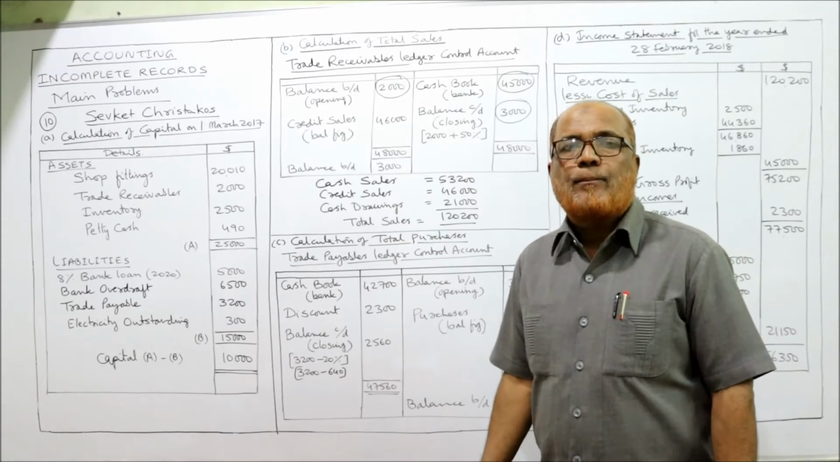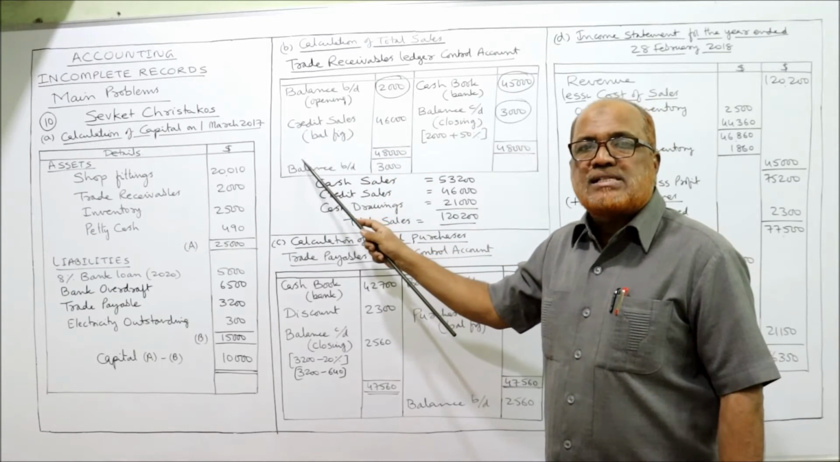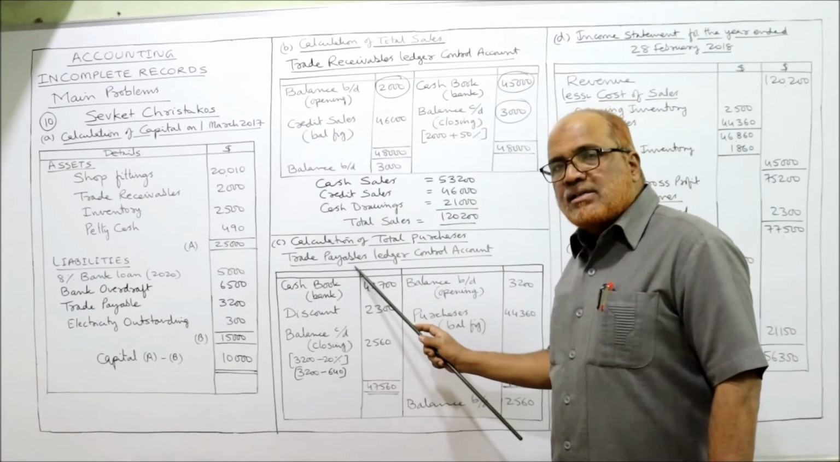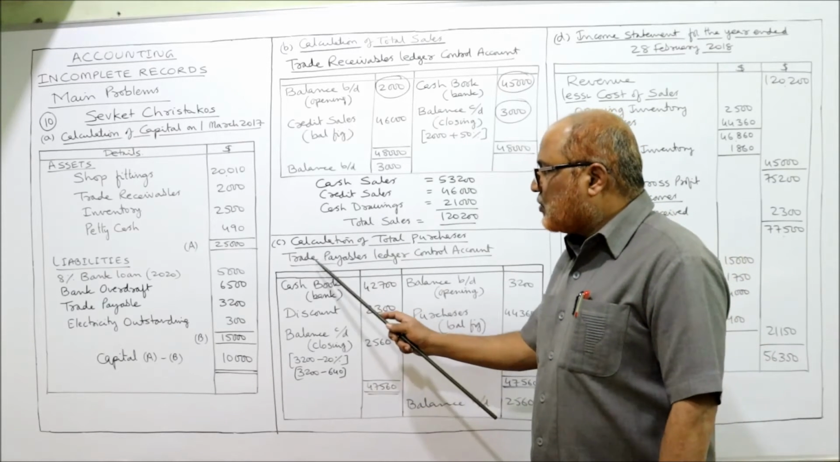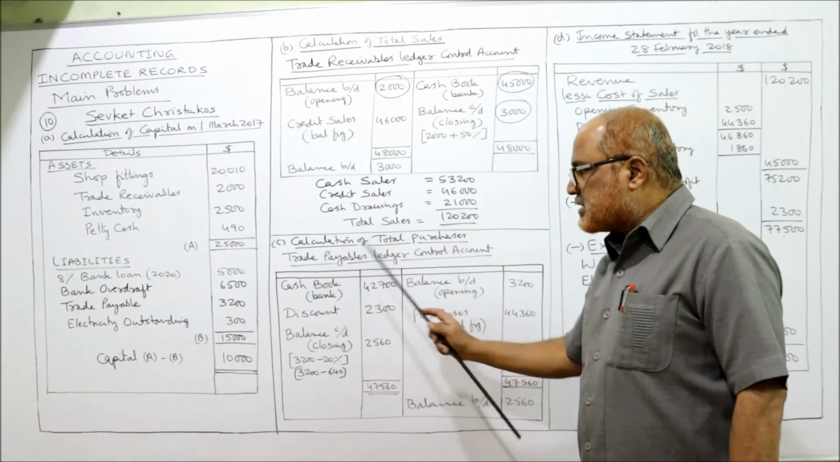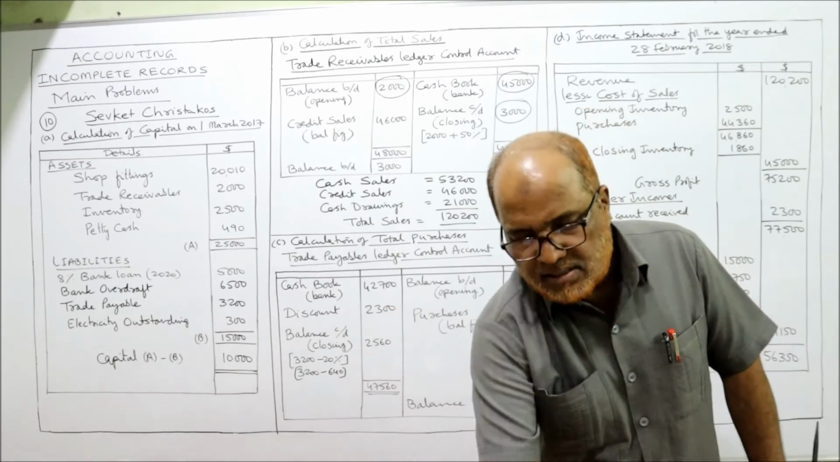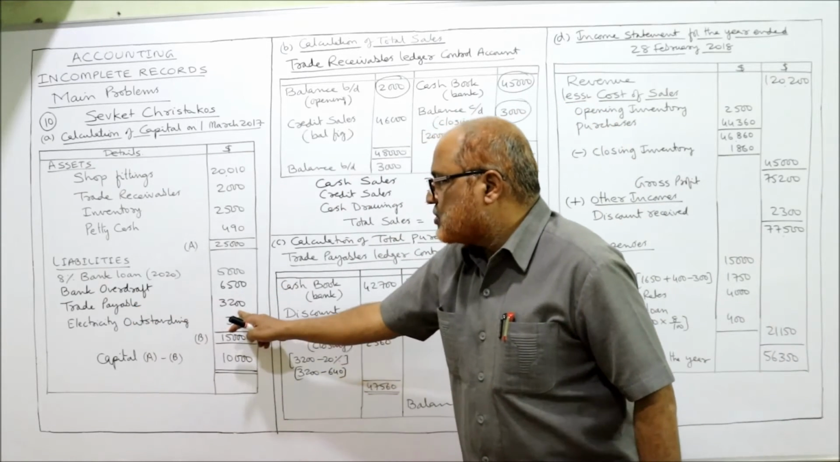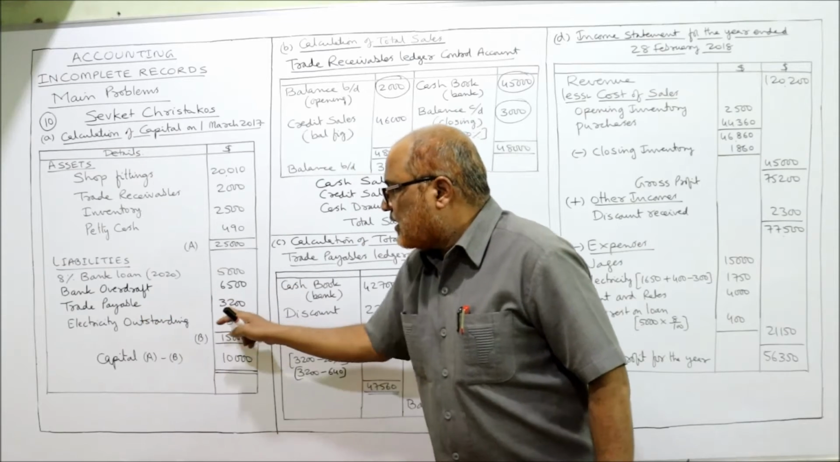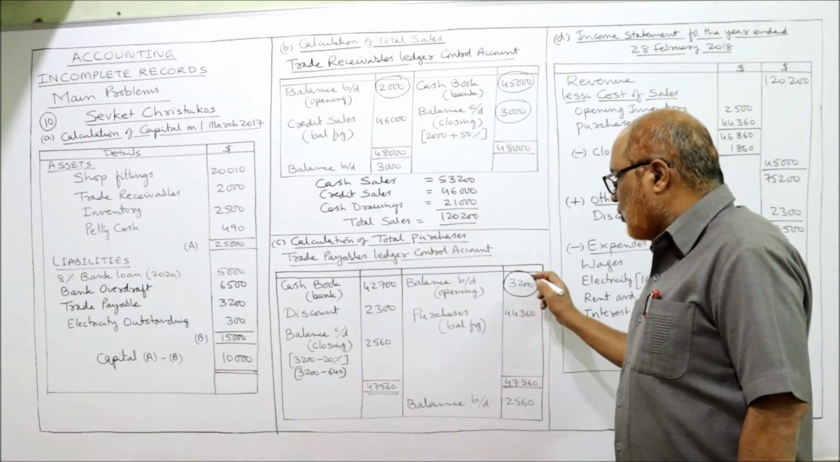Finally we have to find out the purchases. The trade receivable account is prepared to find out the sales. Trade payable account is prepared to find out the purchases, right? So trade payables ledger control account, debit side, credit side. First of all, the opening balance we have to take on the credit side. How much is the trade payable at the beginning of the year? 3,200. 3,200 is the opening balance. So here I have taken 3,200 opening balance.